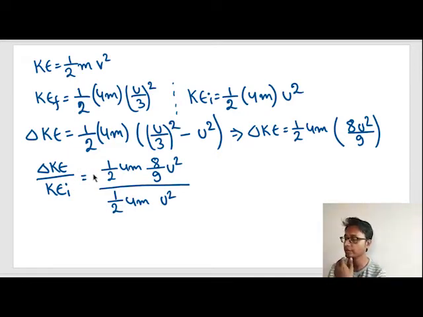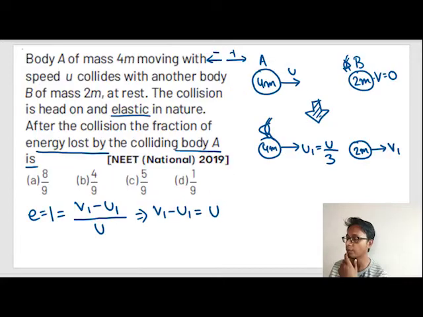Okay? So I taught you all this before. So this half gets cancelled, 4m gets cancelled, u square gets cancelled, and it is equal to 8 by 9. So our correct option is option number A.